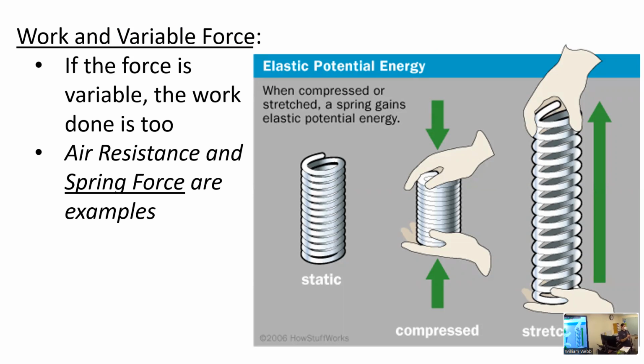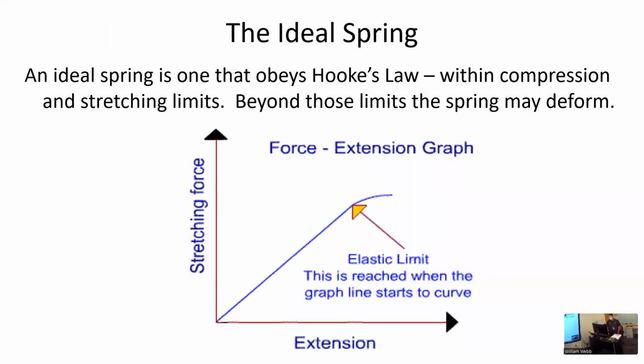Air resistance is another example. If it goes through a small amount of air, it's less resistance, less dissipated energy. If it goes through a longer stretch of air, more dissipated energy. So it's variable. Therefore, the work is also variable. Now, when you read questions about springs, they'll often use the phrase an ideal spring or a spring behaving ideally. So they're not talking about whether it's happy or sad or naughty or nice.